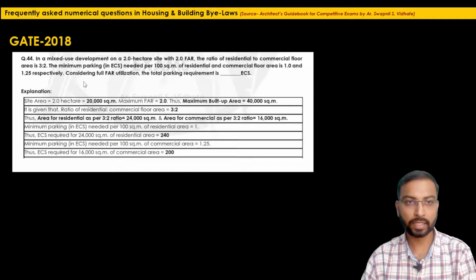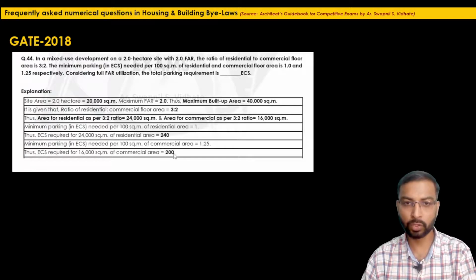So what they are asking in the final answer, considering full FAR utilization, we have already considered, we have multiplied this 2 with the available site area, and we got the permissible built up area as 40,000 square meter. The total parking requirement in ECS will be just the addition of these two figures.